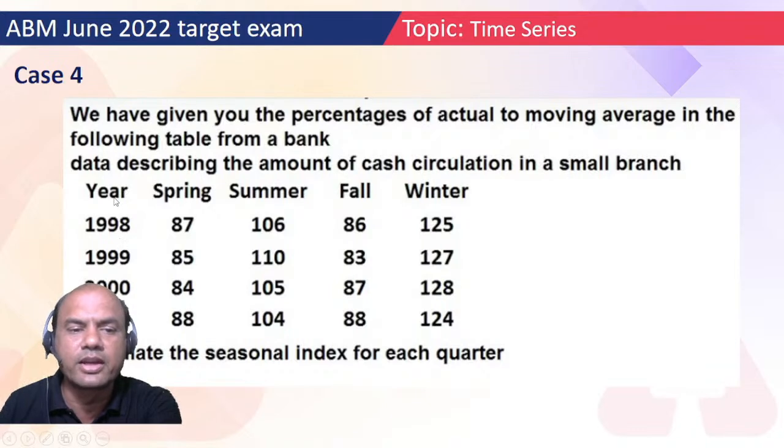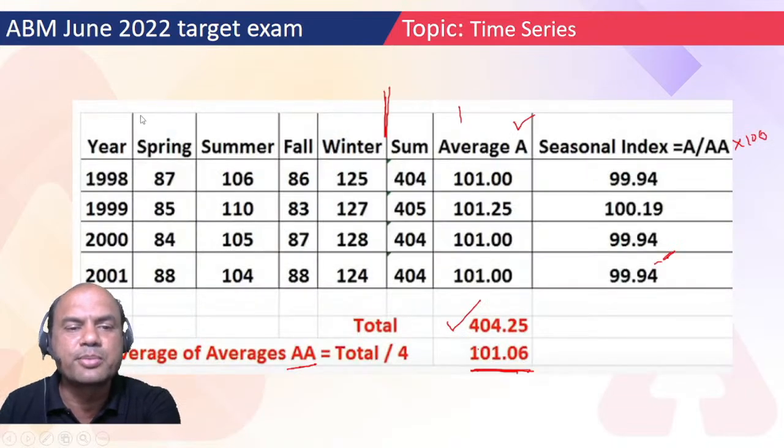You are given 4 years and 4 seasons, and the cash circulation. So we have given you the percentage of actual moving average of the following tables from the bank data, describing the amount of cash circulation. Calculate the seasonal index. That is very easy. Plot this part, year and seasons. Plot all these 4 as given in the question.